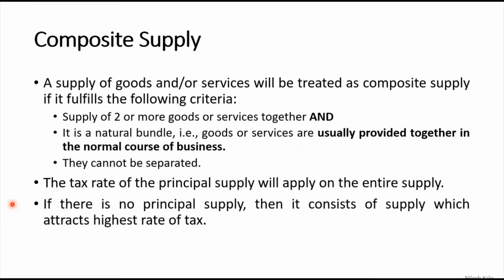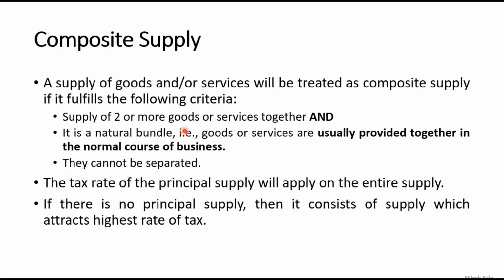You will understand this more in the slide. A supply of goods and or services will be treated as a composite supply if it fulfills the following criteria. So these are the three criteria on which you can consider that it is a composite supply.